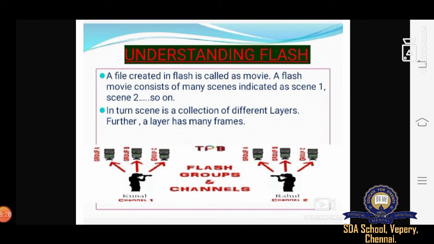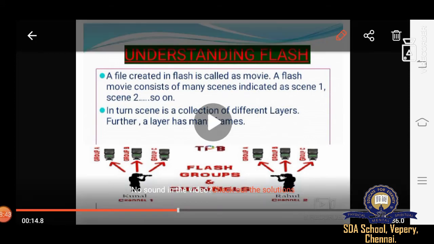In a particular time we have to complete this movie scene. Okay, we need to complete it immediately. So they'll move to the second scene, then the third, fourth, fifth, sixth, like that, the number of scenes they will shoot, and they'll follow the time. Time is very, very important.